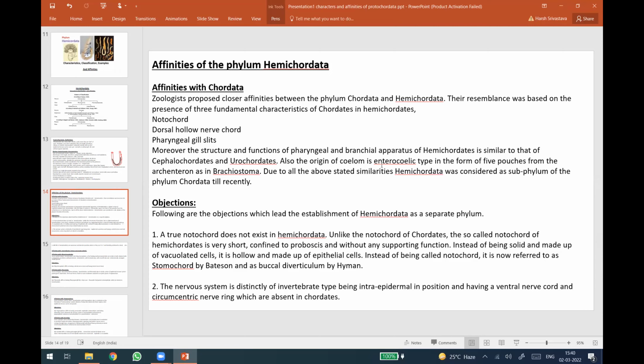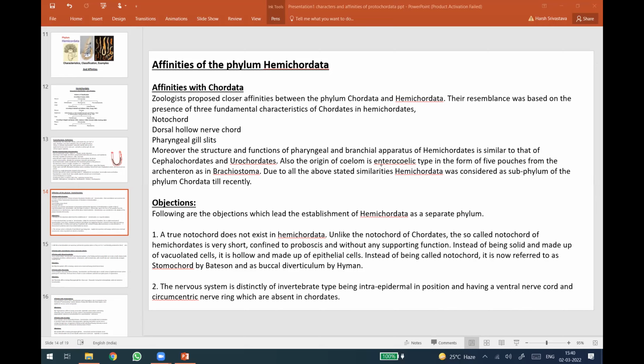As I have told you, the notochord is completely separate in embryonic development from the true notochord of chordates. Unlike the notochord of chordates, the so-called notochord of hemichordata is very short, confined to the proboscis, and without any supporting function. Instead of being solid and made up of vacuolated cells, it is hollow and made up of epithelial cells. Instead of being called notochord, it is now referred to as stomochord.